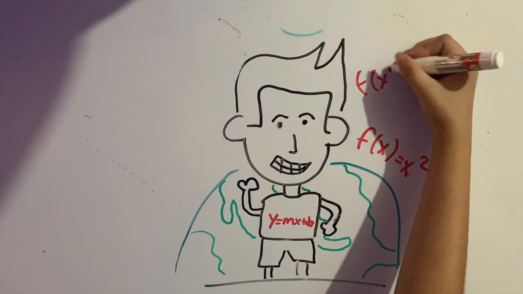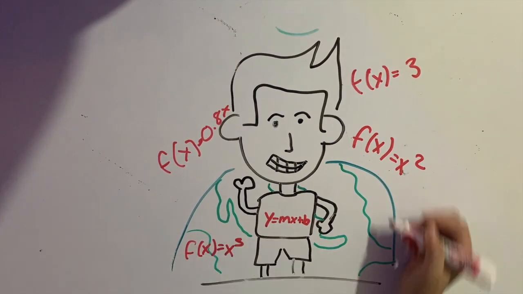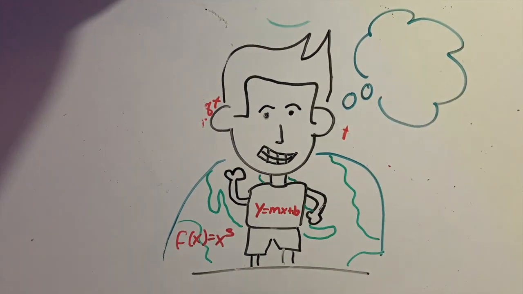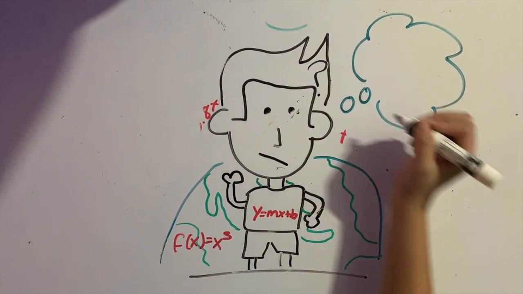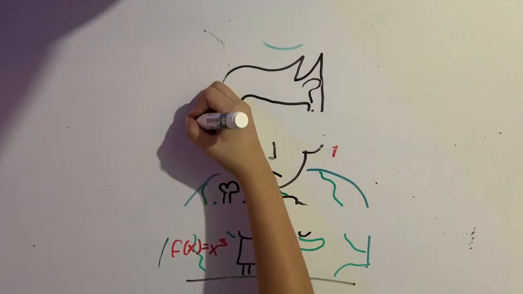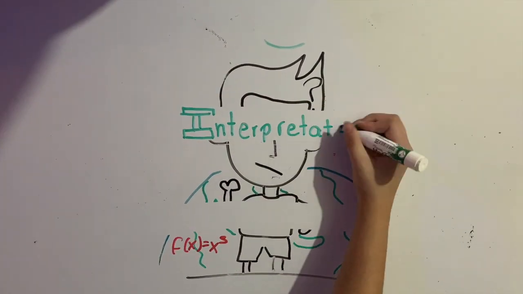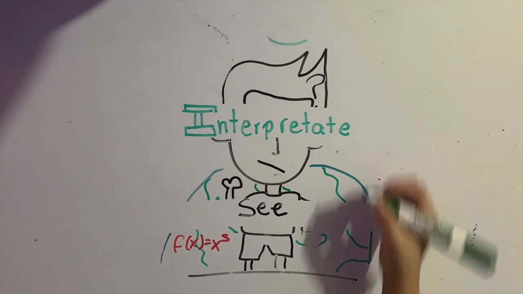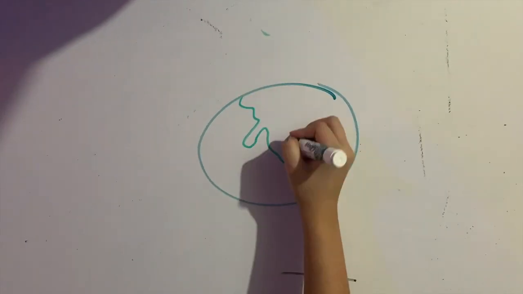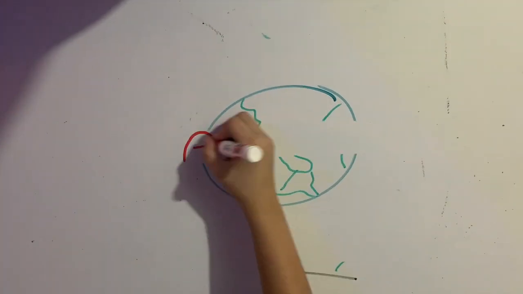With this, we could understand that functions are all around us. They're in the number of people that emigrate from Mexico and in the continuous growth of a state. Maybe we don't see them clearly in our daily lives because we aren't paying attention to that. But when we start researching, they appear in each and every situation that surrounds us, and they can also be very useful when trying to predict events. This is the reason why we should interpret, acknowledge, or see the world as maths.